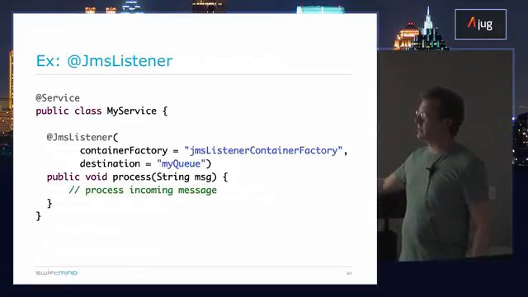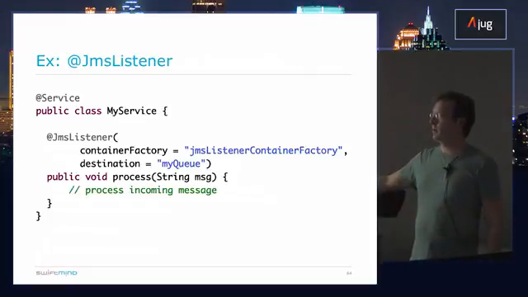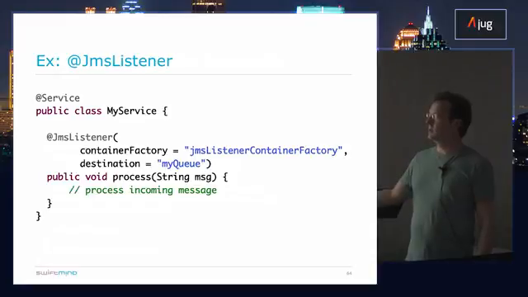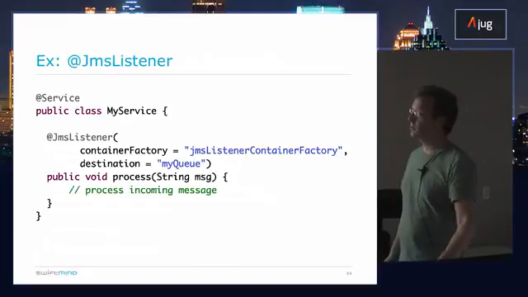But you do need to specify the destination, right? So either the name of the queue or the topic. And then you can process that incoming message as you would. So a text message comes in on this queue and gets converted into a string, and you can just work with it there in your service method.